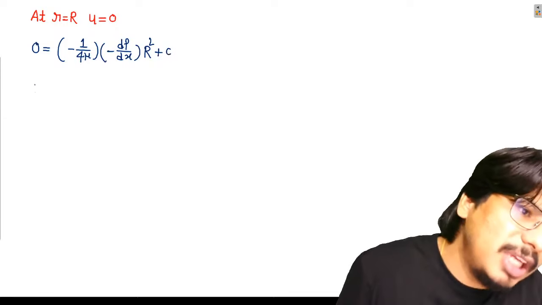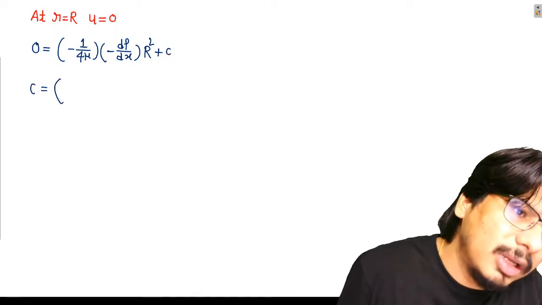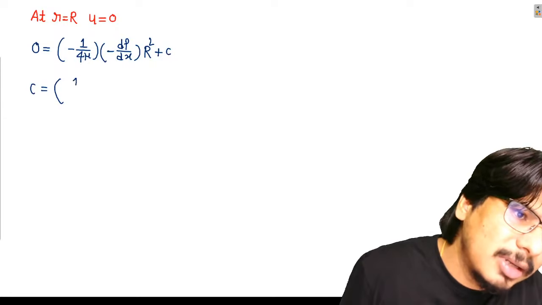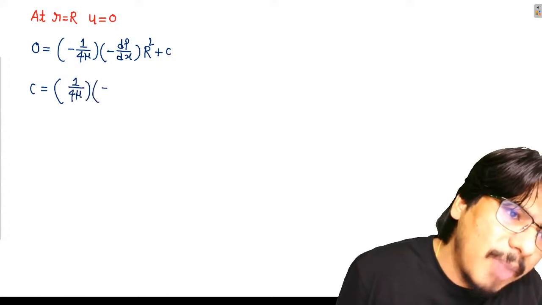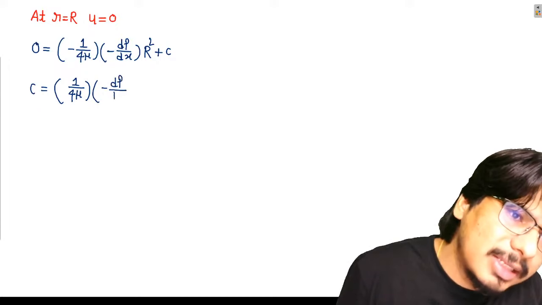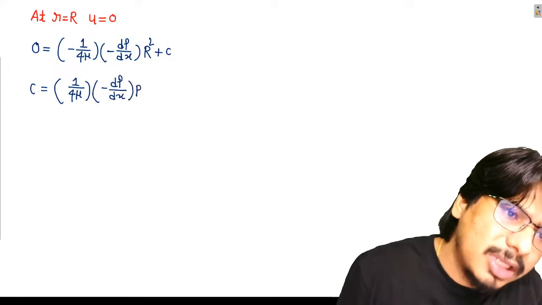So what is the value of c I am getting from here? c is equal to, minus will become plus, 1 by 4 mu minus dp by dx R square. So this is the value of c.